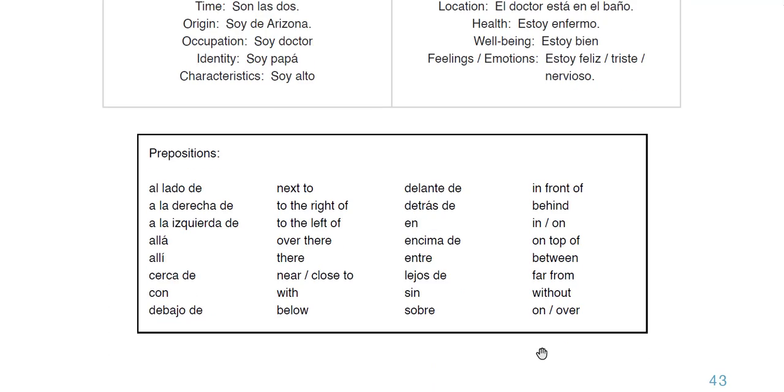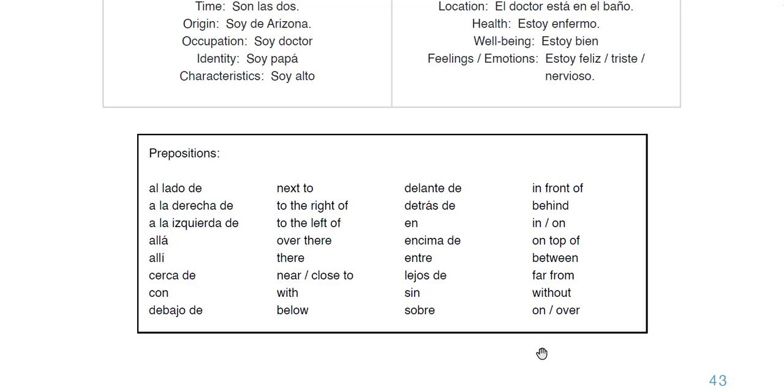Additionally, when we talk about am, is, and are, ser and estar, estar specifically is used to describe location. And so prepositions are used also to describe location.